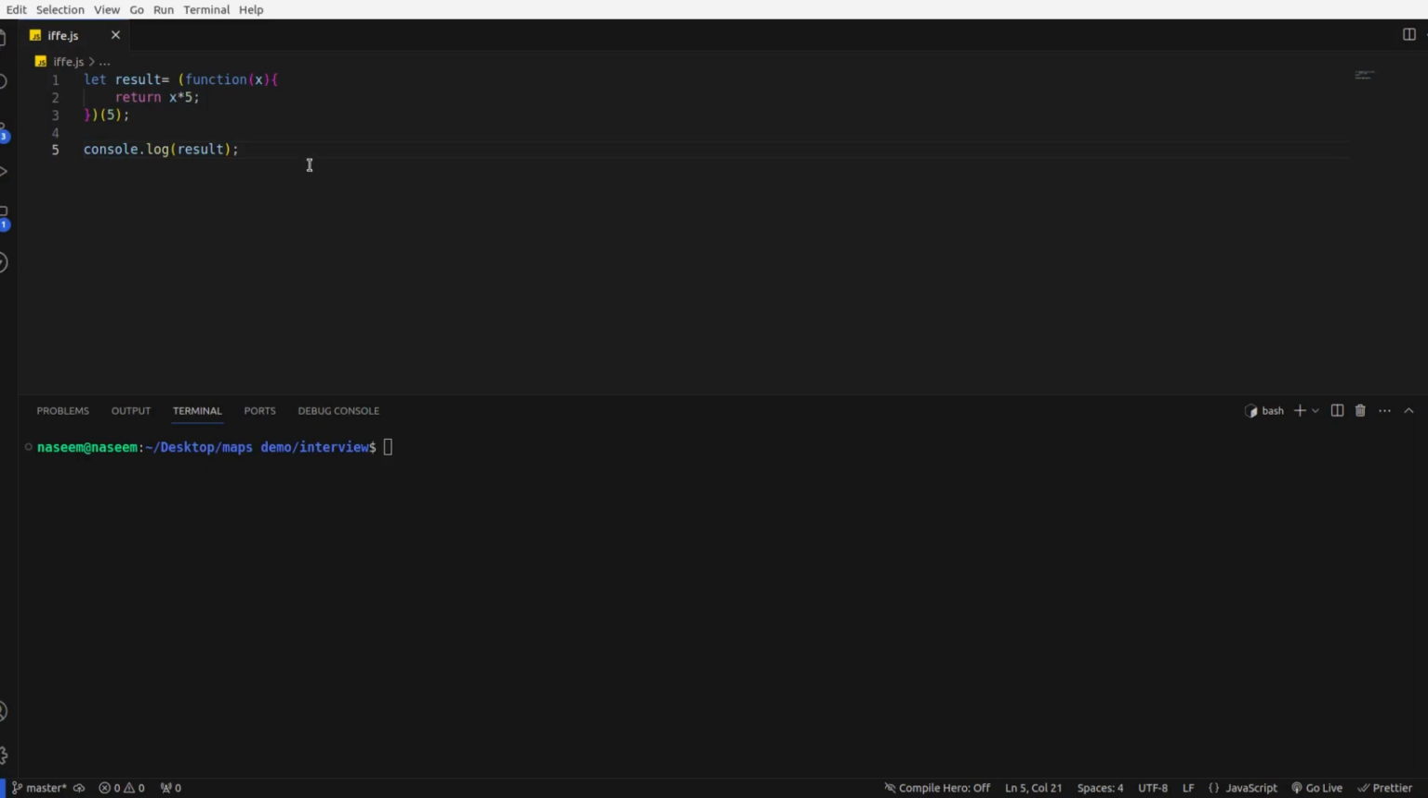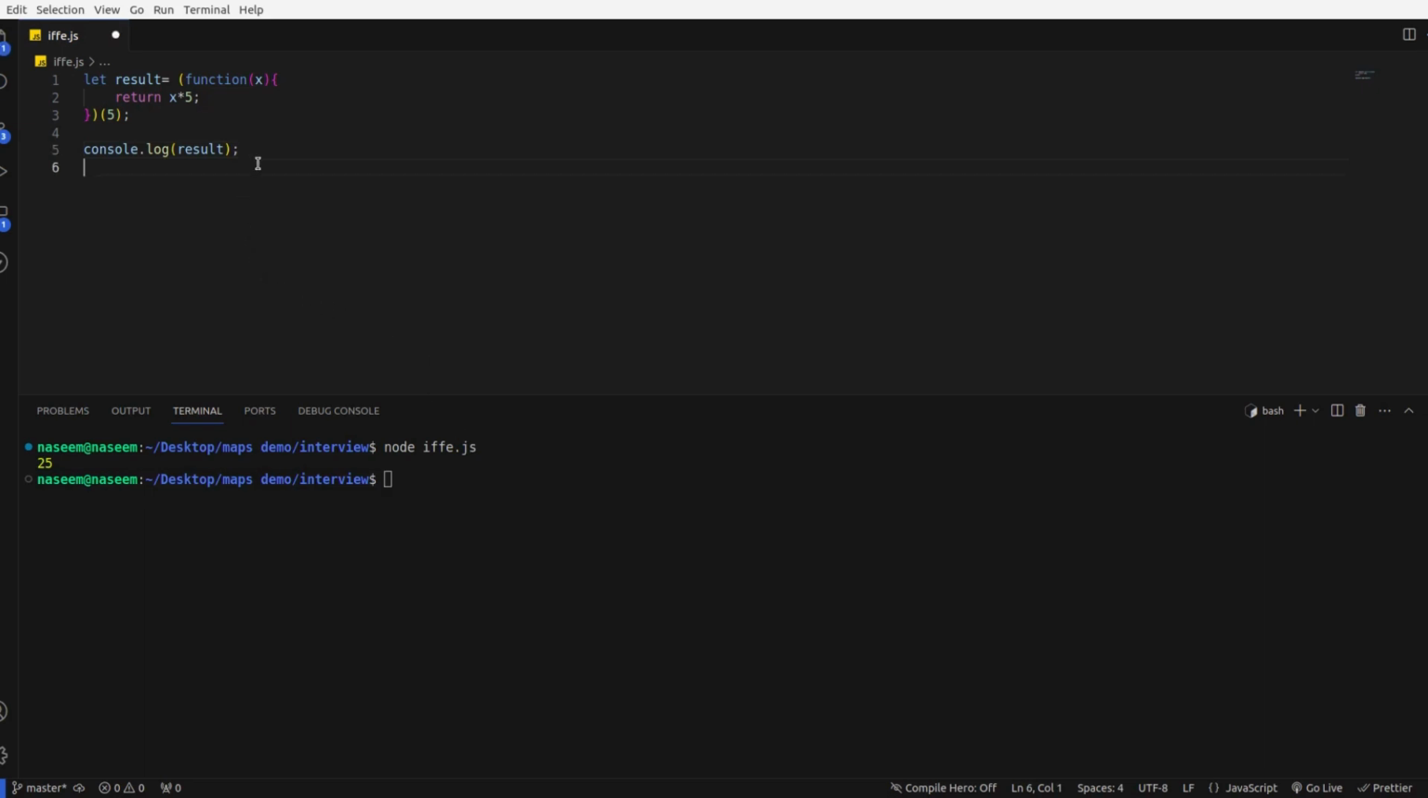Let's see another question that is asked in interviews, where we define a variable to a function and console this result. In this particular program we have defined an anonymous function. Just after the definition of the function we have passed 5, and the variable result we have consoled. Let's run this program and see the output of this program is 25.